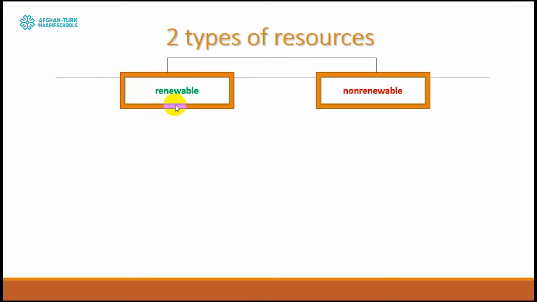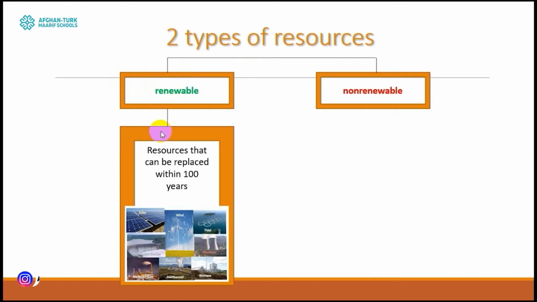So let's define the renewable one. All the resources that can be replaced within 100 years by nature are renewable resources. All the resources that we are getting from nature easily, because nature can produce it, or we can say replace it in 100 years, like wind, solar, and different kinds of stuff.